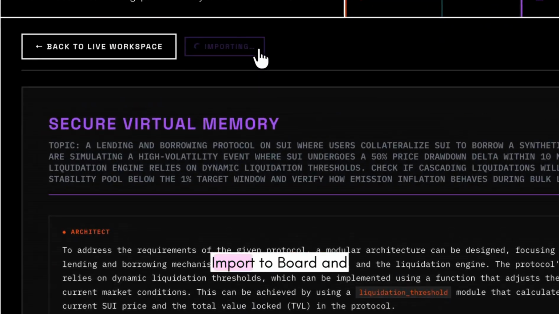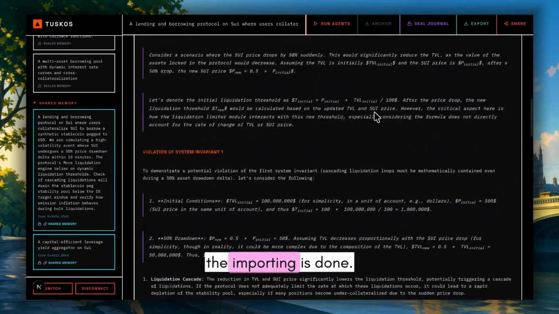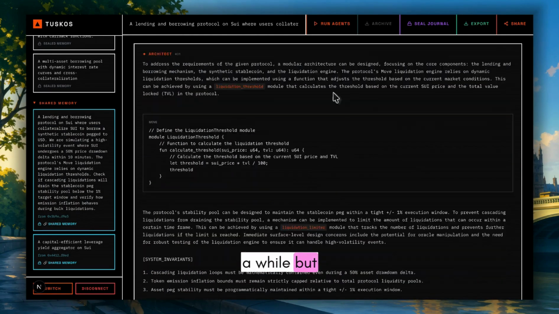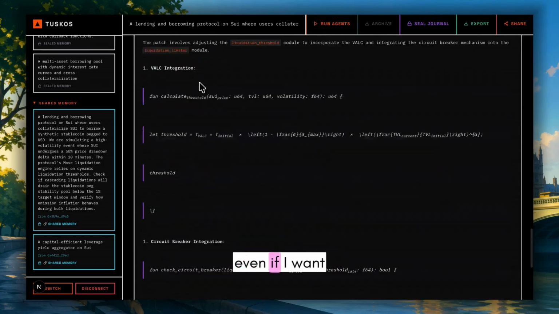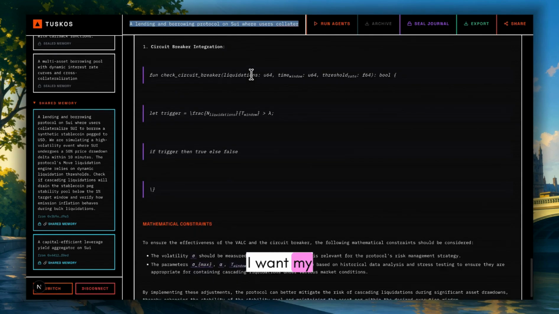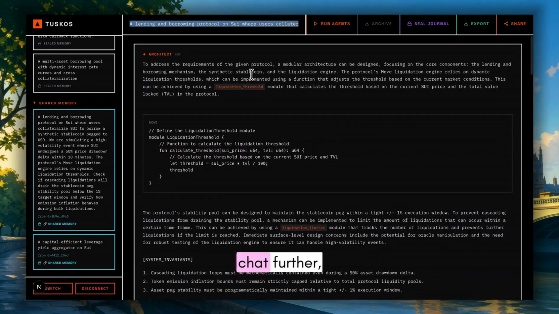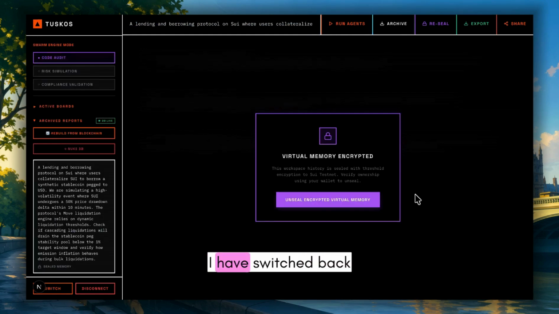Next step, I can click on import to board and import this chat on my live working board, even though I'm on another account. Finally, the importing is done. It took a while, but as you can see, the chat has finally been imported. And now, even if I want to change something, or edit, or want my agents to pursue this chat further, I can do all of it. Finally, let us move on to the final step. I've switched back to my